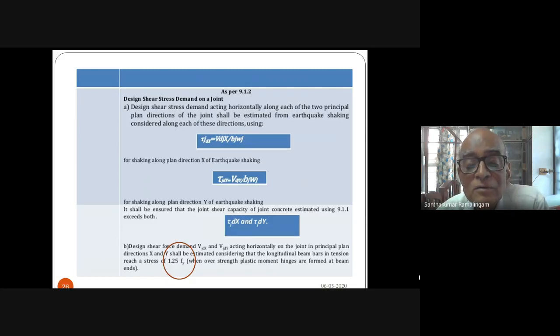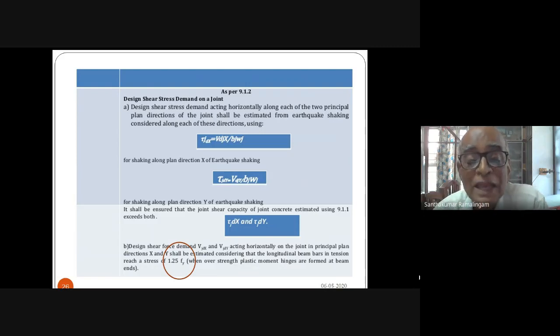So in general, the load applied is divided into X earthquake and Y earthquake. For X earthquake, it is the shear in the X direction divided by the breadth of the joint times the width of the joint. Similarly for Y. So you have a shear stress value in the X direction, a shear stress value in the Y direction, a shear strength value in the X direction, and a shear strength value in the Y direction. In all cases, your shear strength should exceed your shear stress.